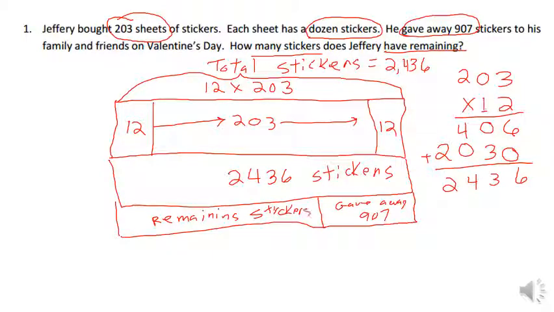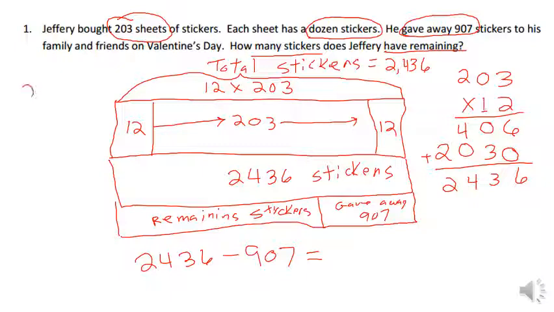So looking at this drawing, I can see that if I have a total of 2,436 stickers, and I gave away 907, when I subtract 907 from 2,436, that will give me the remaining stickers.